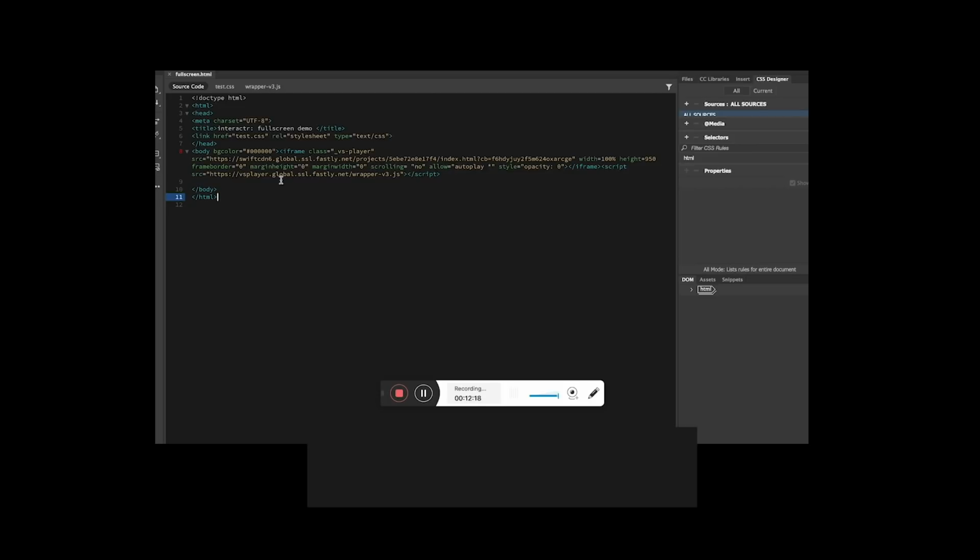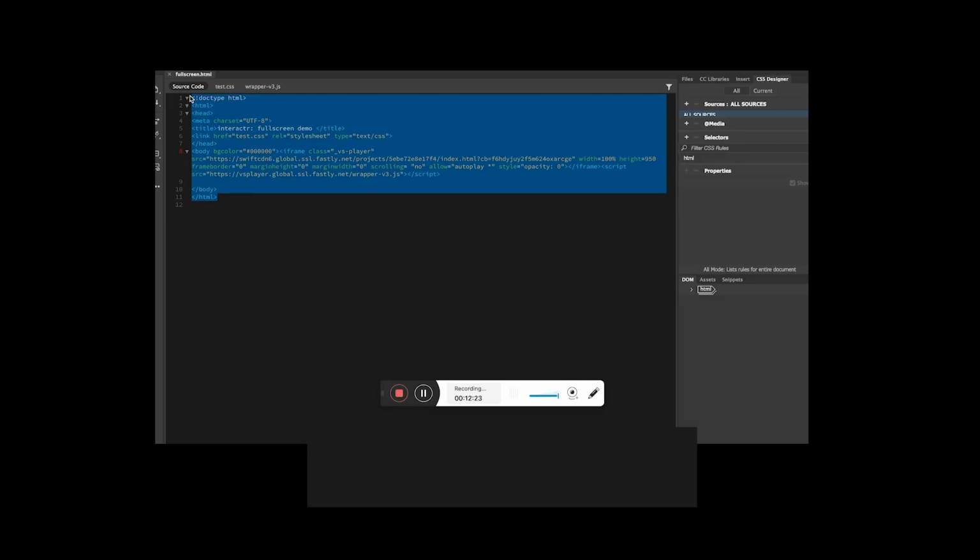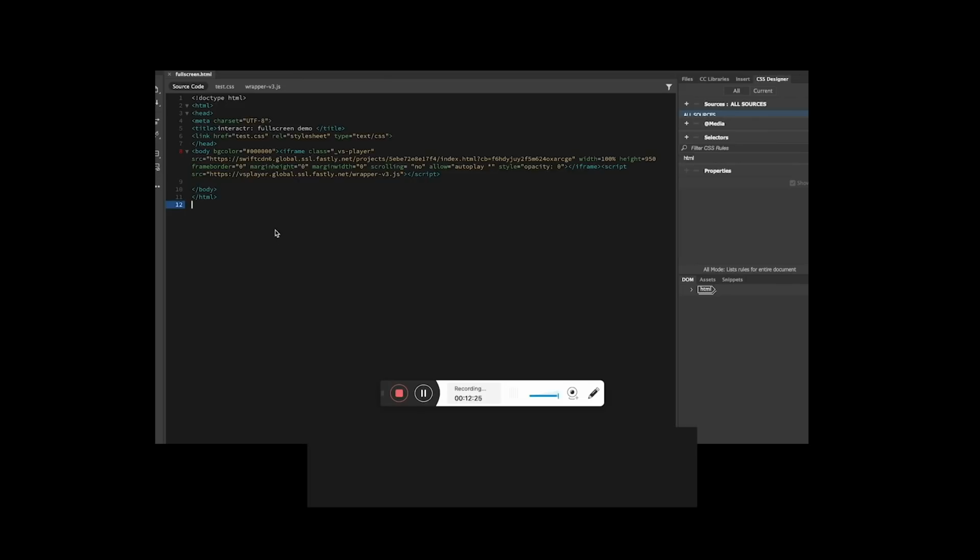So if you see, it is a very small code that we added. I think it is hardly 10 lines of CSS that we changed, and maybe one line of coding we changed in the body of the HTML, and we are done.